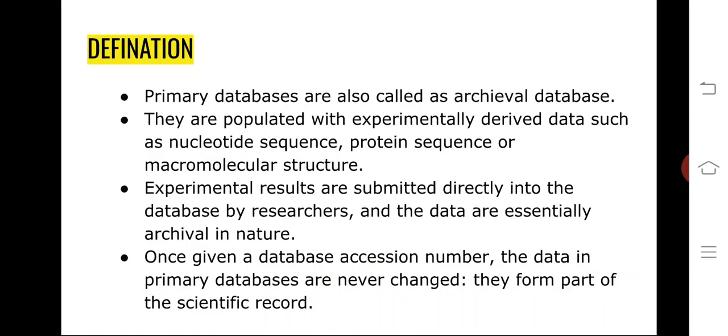Once the data has been submitted to these databases, the researchers get an accession number for that particular data, and the data in primary databases are never changed. That accession number is never changed, even if another researcher finds that there is some modification in that particular data or sequence. Even if that change is made, the accession remains the same and it becomes a record.